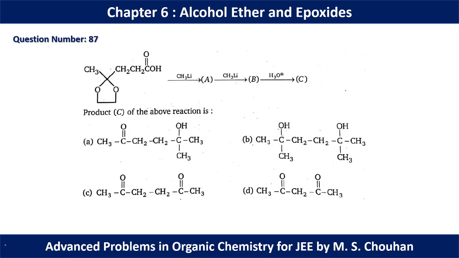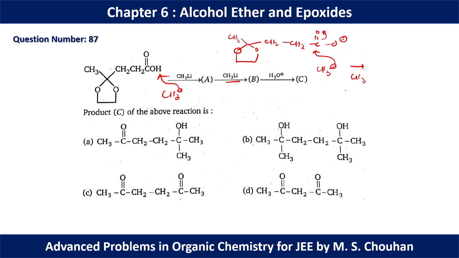In question number 87, we have 2 moles of CH3Li. CH3Li is a strong nucleophile and a strong base, but its basic property is higher than its nucleophilic property. So initially CH3 minus will abstract this hydrogen and we will have this kind of situation, O minus, CH2, CH2, C double bond O. Again another mole of CH3 minus will approach this carbon, and we will have CH3, O minus, CH2, CH2, C, CH3, O minus.